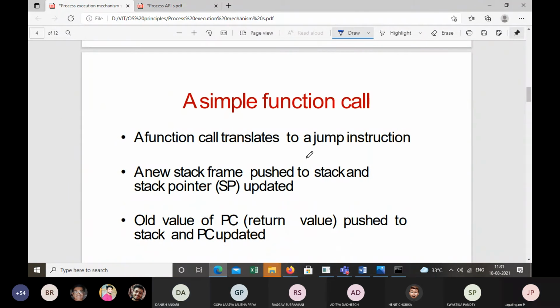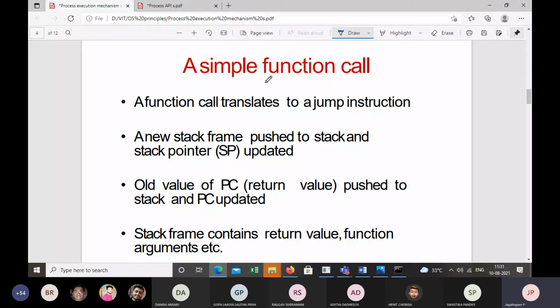So before we understand how the system call works, let us try to understand how a simple function call works. Now, the function call basically translates to a jump in the program flow.